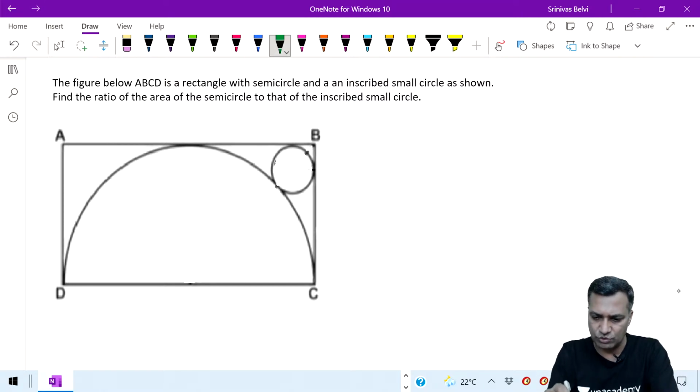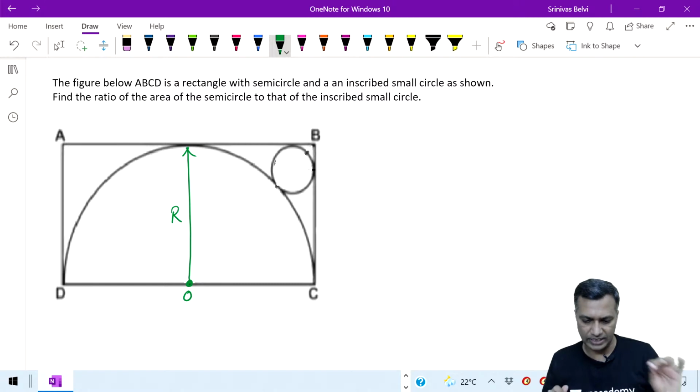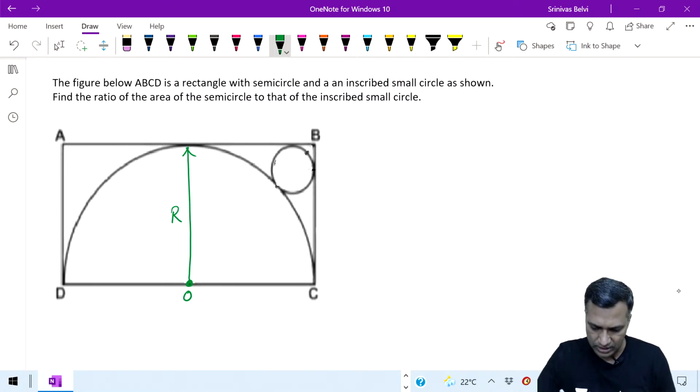So all I got to do is the construction here. This is nothing but the radius. Say this is center O. Let me do a quick construction. This is the radius of the semicircle, right? If that is true, this is 90 degrees. So I will put this out here. Listen to me very carefully.